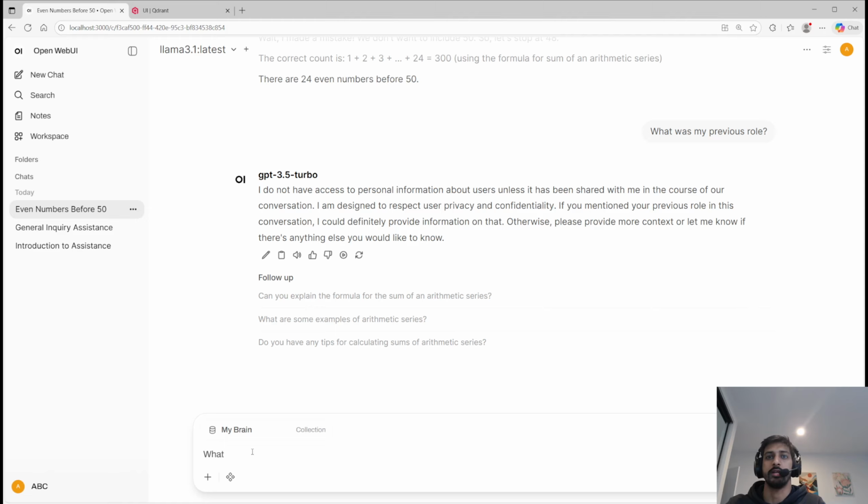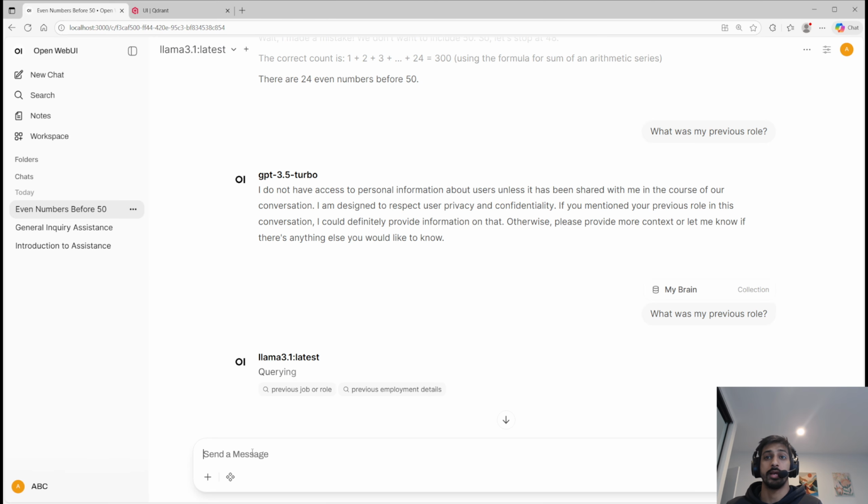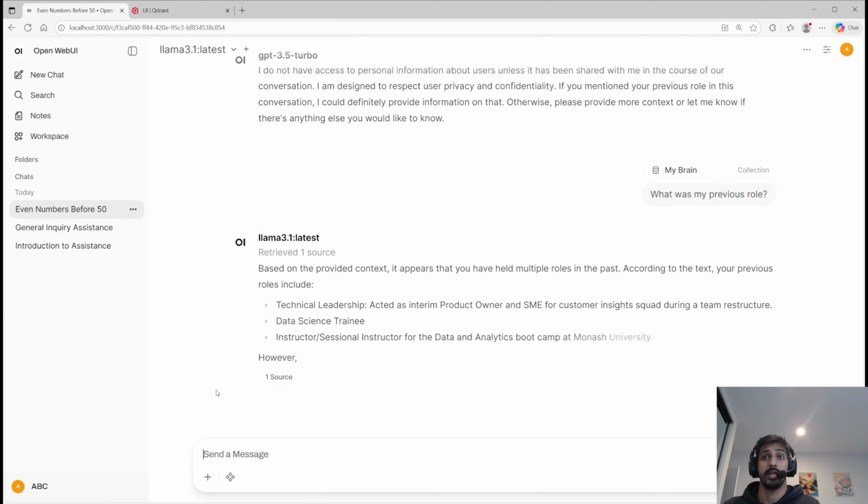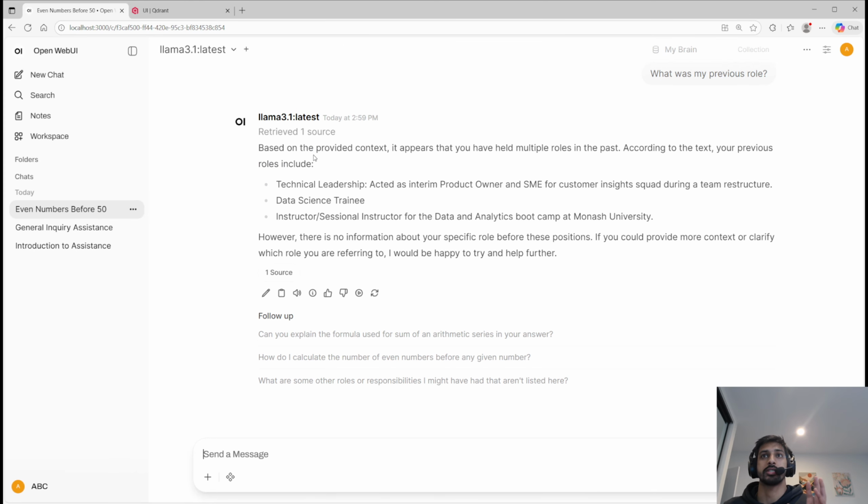So let's say I ask now LLaMA, which is running locally, and my knowledge is located locally, what was my previous role? And now LLaMA is going through my previous role. It has queried that data and it has said, okay, based on the provided context, it appears that you have held multiple roles in the past. According to the text, this is your previous role: technical leadership, instructor, sessional instructor, or data science trainee. And that's my answer, right?